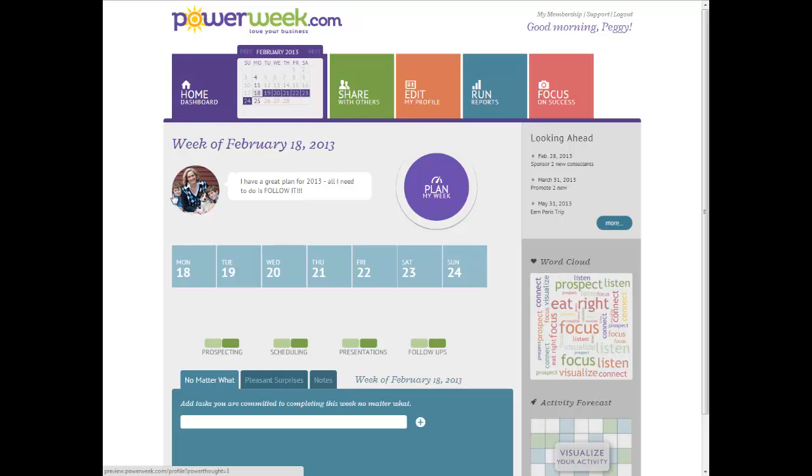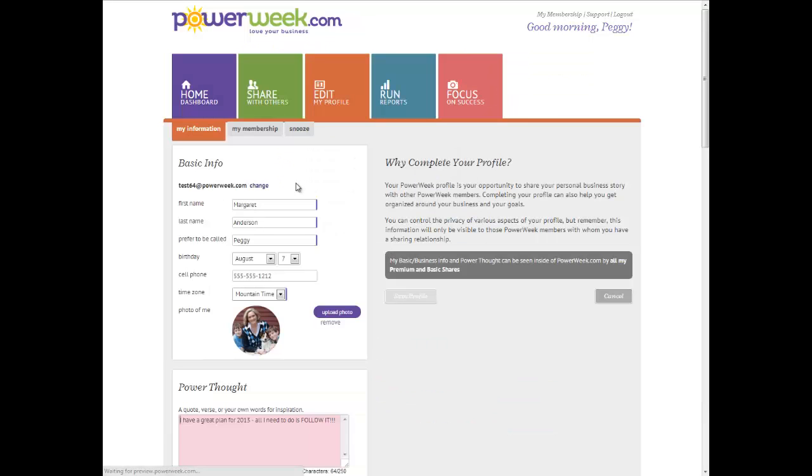Now, when you first come in, certain things haven't been customized yet. So you'll see a silhouette here instead of your own picture, and it'll prompt you to go ahead and enter your Power Thought. Using PowerWeek is so easy. It's not like a piece of software you have to learn. All you need to do is point and click. So let's go ahead and click on the Power Thought, and it takes you over to your profile.